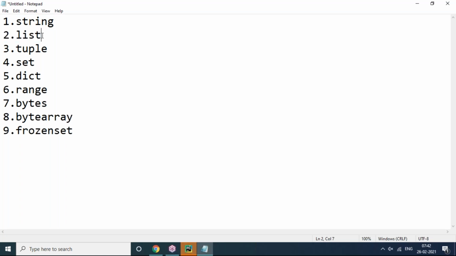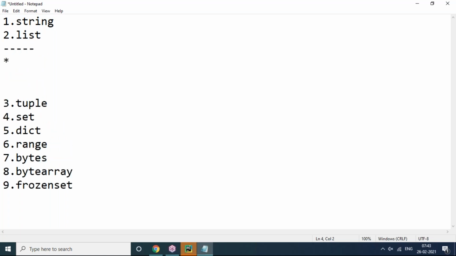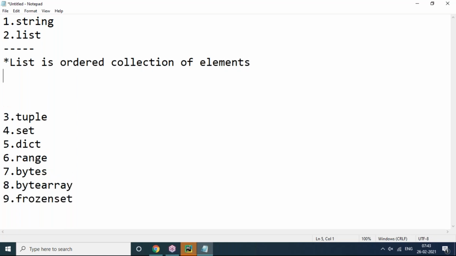Today we'll talk about list. How to prepare list, what is list, we'll discuss. See here, list is an ordered collection of elements. Ordered means whatever order you maintain while creating list elements, in the output also the same order is going to display. That is called ordered collection of elements.